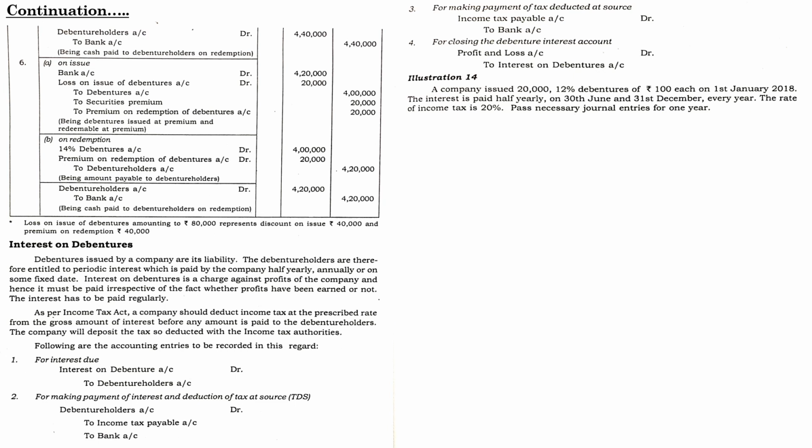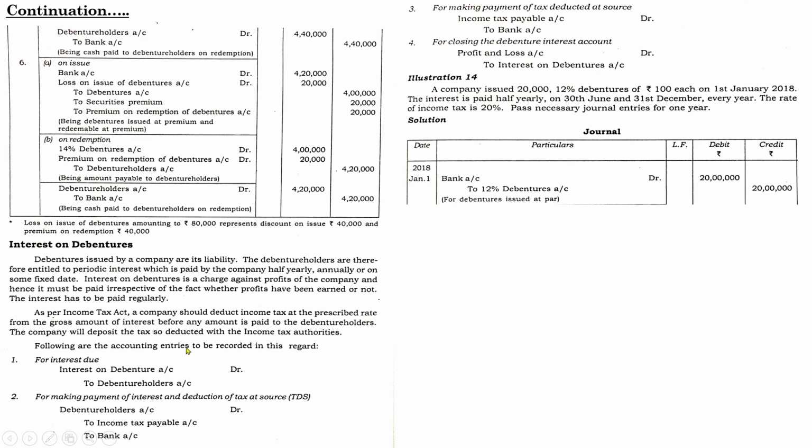So first one, let us begin with 1st January 2018. At the beginning of the year, the payment of the interest is not happening. It is happening only on 30th June and 31st December. At the beginning of the year, the company has issued a debenture. So let us deal with the entry for the issue. Bank account debited to 12% debentures. There is no issue regarding par, premium or discount. If nothing is mentioned, we can assume that it is issued at par. So the entry will be 20 lakhs, 20,000 into 100, 20 lakhs for debentures issued at par.